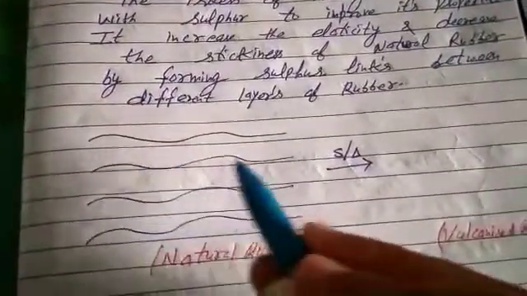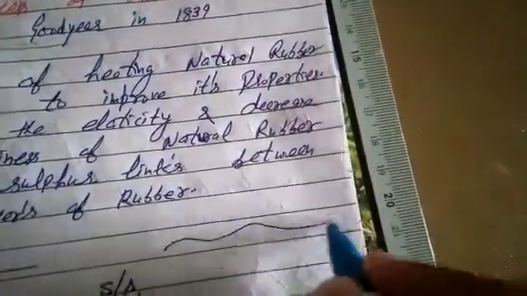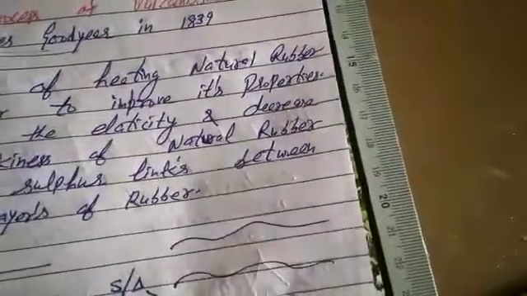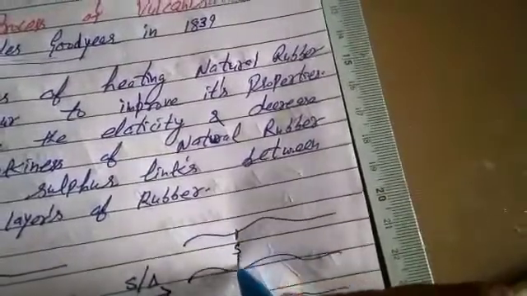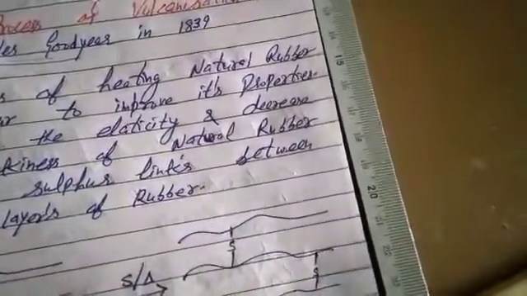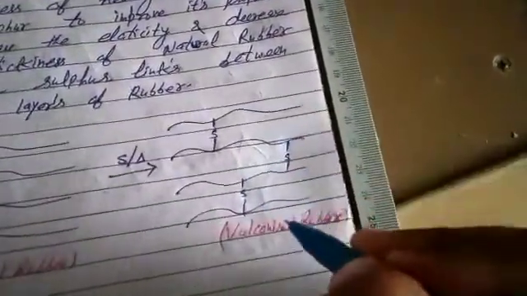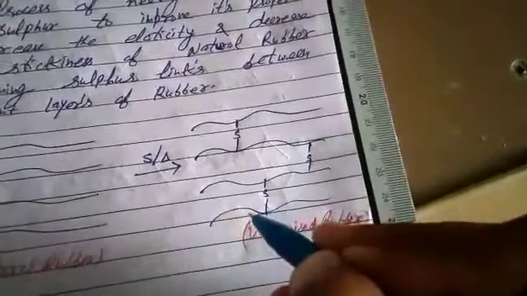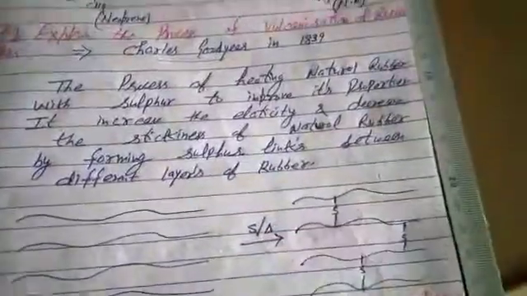That's the natural rubber, students. It's a linear polymer containing long and linear chains. When we heat natural rubber with sulfur, now what will happen? Sulfur links are developed between various linear chains. Now we call it vulcanized rubber. Sulfur links are developed, it is called vulcanized rubber. Now it is a cross-linked polymer. They contain cross links between various linear chains. That's the topic: explain the process of vulcanization of rubber.